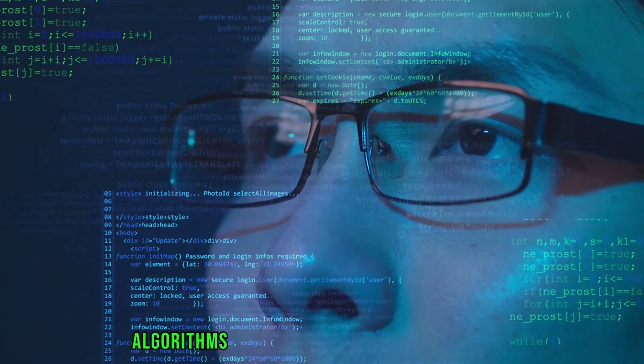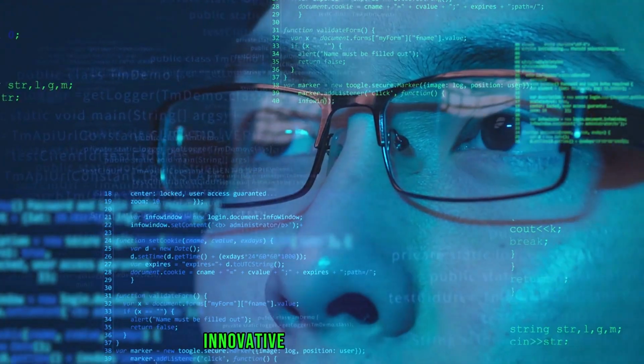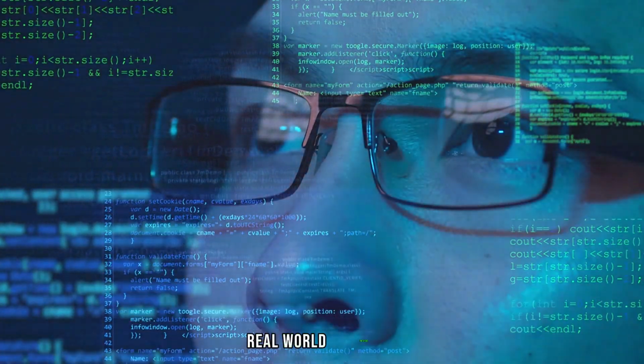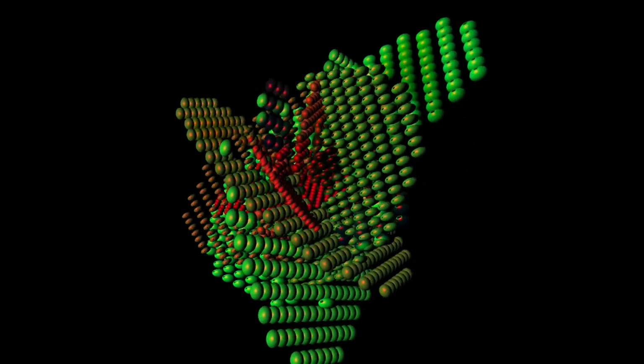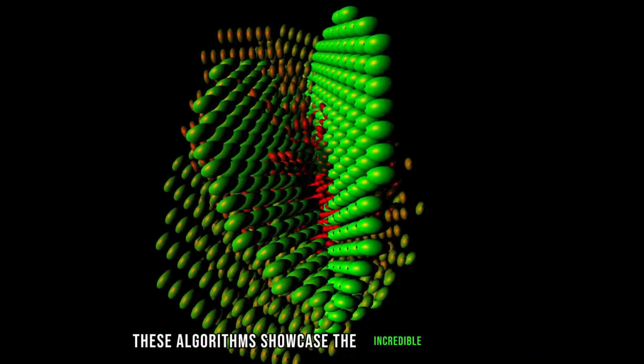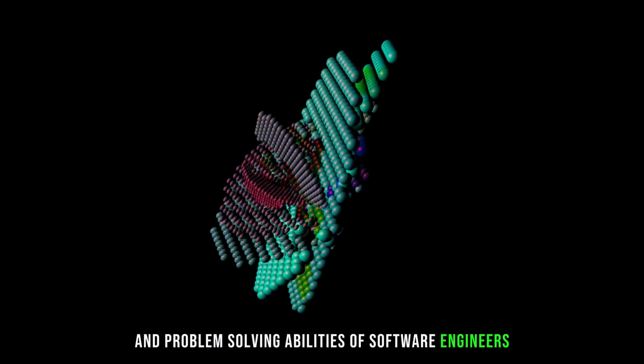Computer science algorithms have revolutionized our understanding of the world and provided innovative solutions to complex real-world problems. From chaos theory-inspired algorithms to those mimicking biological evolution, these algorithms showcase the incredible creativity and problem-solving abilities of software engineers.